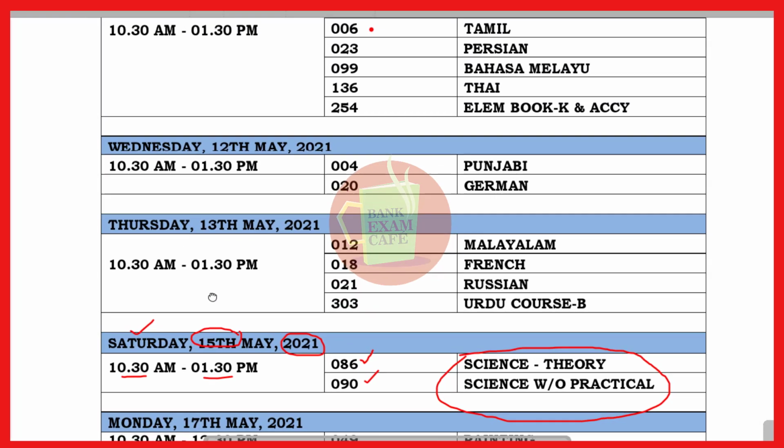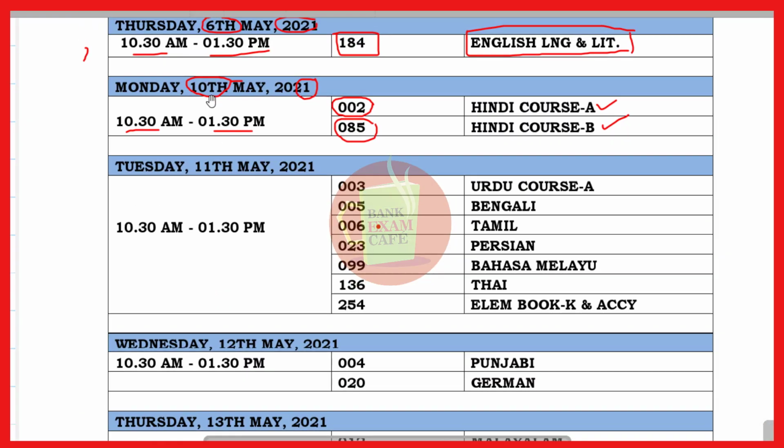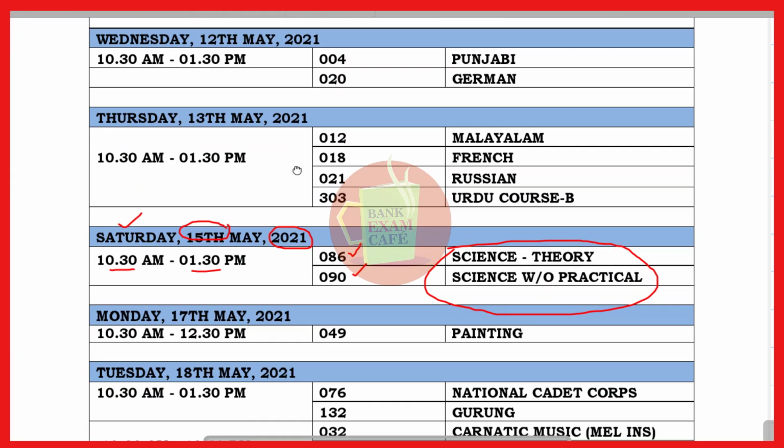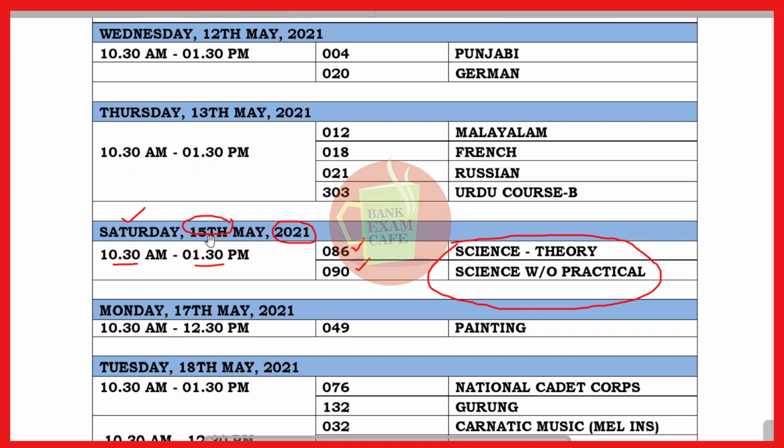So here the Hindi paper is on 10th May, and then the science paper is on the 15th May. So there will be 4 days gap, 11, 12, 13 and 14.